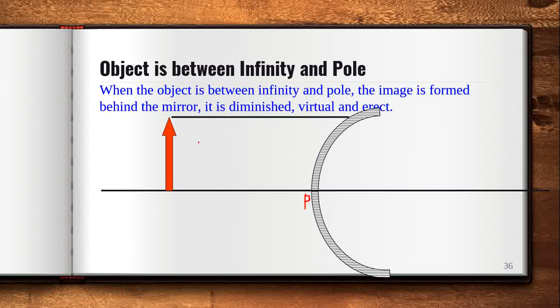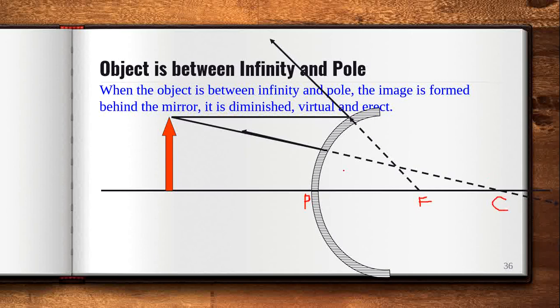Out of those two incident rays, one incident ray will always be parallel to the principal axis. When the incident ray is parallel to the principal axis, as we have discussed, the reflected ray going in this direction will appear to be originating from the focus, as we discussed in the last slide also. Now this is one incident ray, and another incident ray, let us consider, is appearing to come from the center of curvature. It is not actually coming from the center of curvature, but if we extend in this direction, this is the center of curvature, this is the focus.